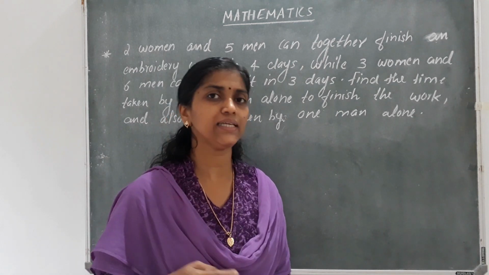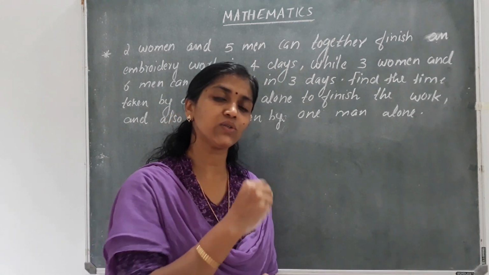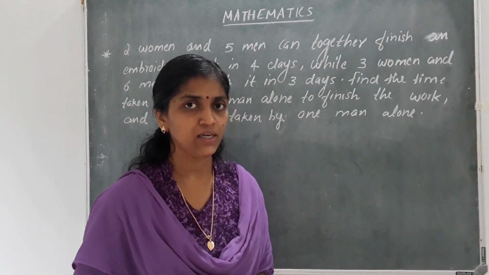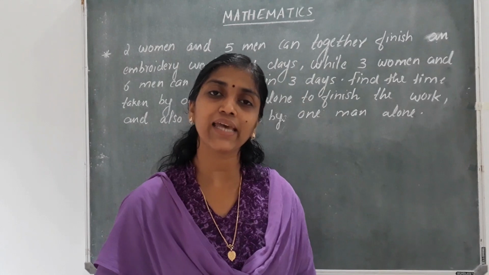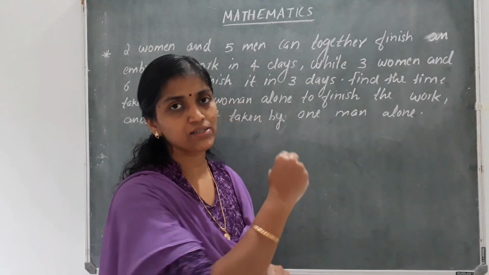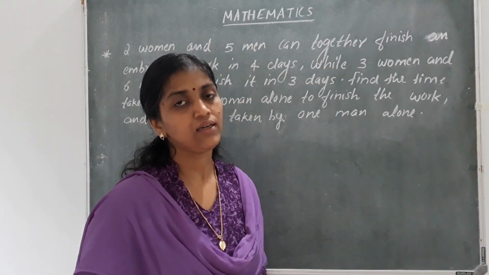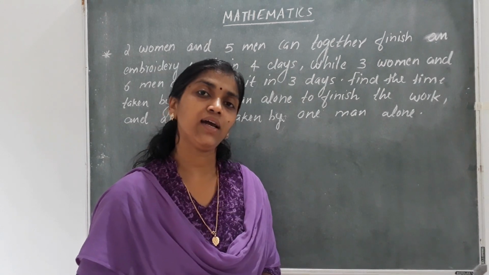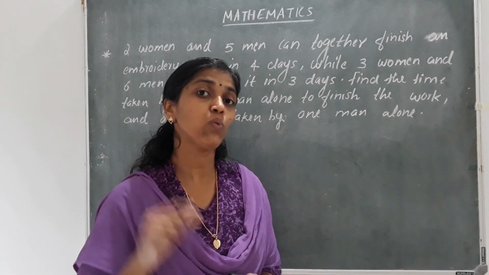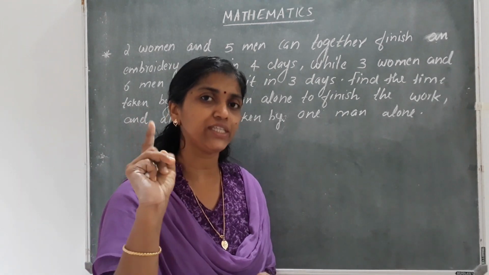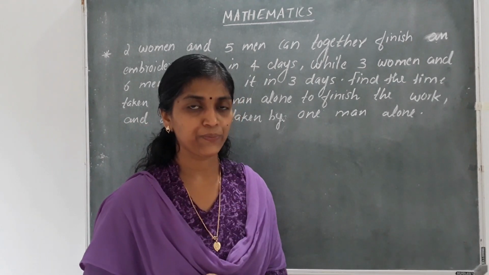We know already that when we get a question from pair of linear equations, what is to be found in the question, we used to take as the unknowns x and y. Here what is to be found? We are asked to find the time taken by 1 woman and the time taken by 1 man alone to finish the embroidery work. Clear?